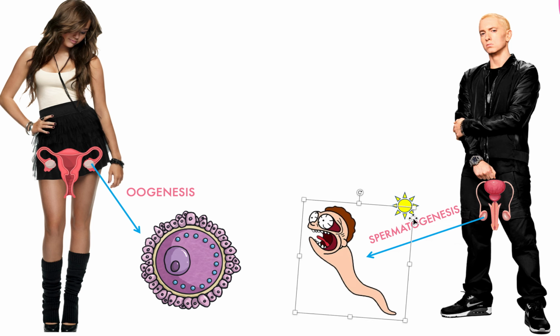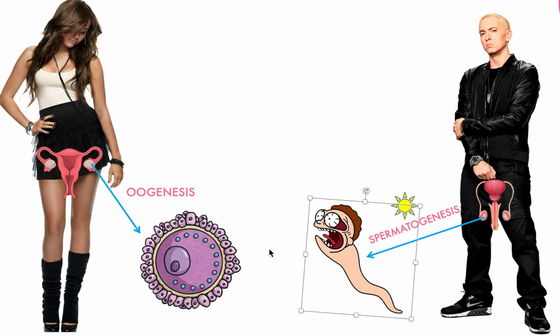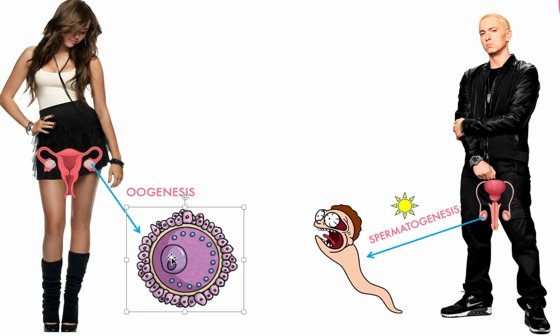So just remember that. Now, why am I showing you this? Because we need both sex cells, one from the male called sperm and one sex cell from the female called the egg. And when they come together in a process called what? Fertilization, this will create a baby, right? Because this sperm is carrying half of Eminem's DNA, and this egg is carrying half of Miley Cyrus's DNA. So when they combine, they form a cell that has the normal amount of DNA.